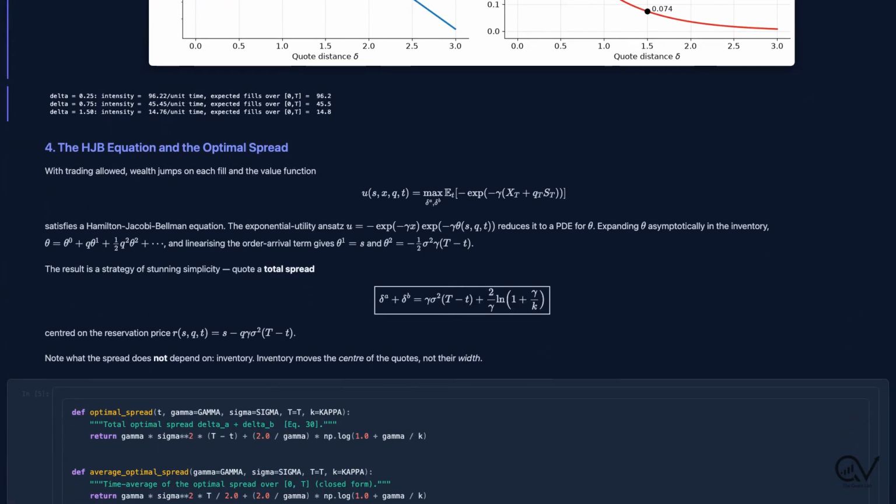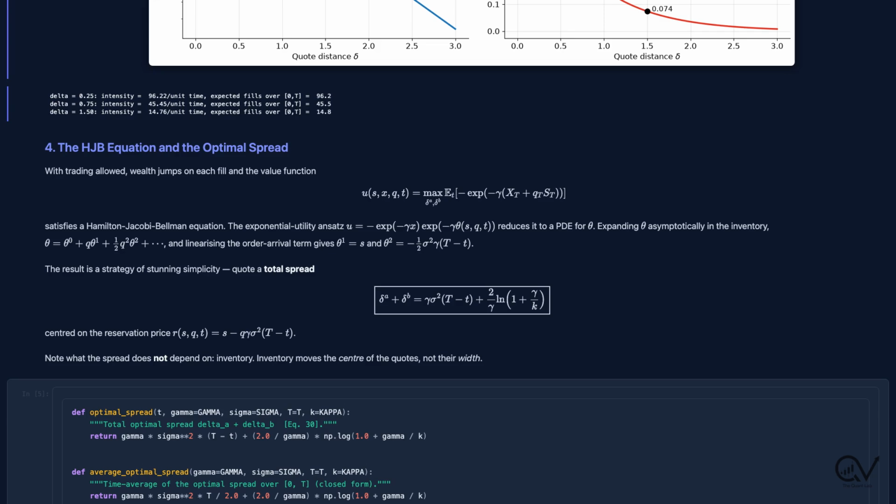Now we allow trading, and the problem becomes a stochastic control. The value function u is the max over delta A and delta B of expected utility of terminal wealth. It satisfies a Hamilton-Jacobi-Bellman equation, nonlinear, and coupled across inventory levels. The trick is the exponential ansatz. Write u as minus e to the minus gamma x times e to the minus gamma theta. That collapses the wealth dimension entirely.